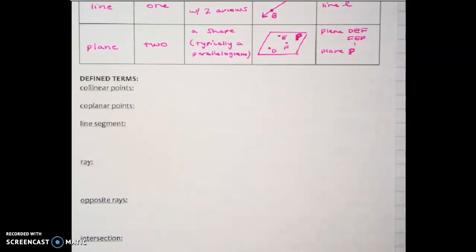All right, here we go for part 2. So these next terms do have mathematical definitions for them. Okay, so let's talk through them.